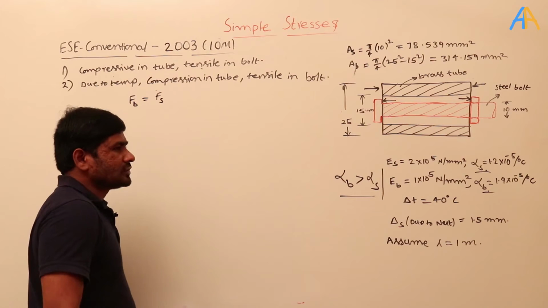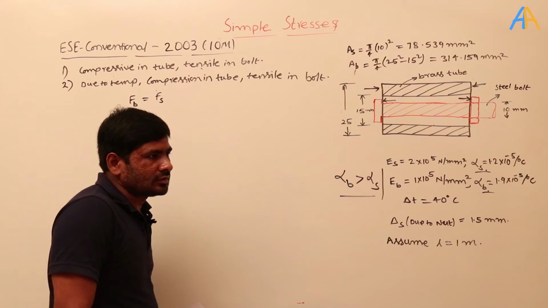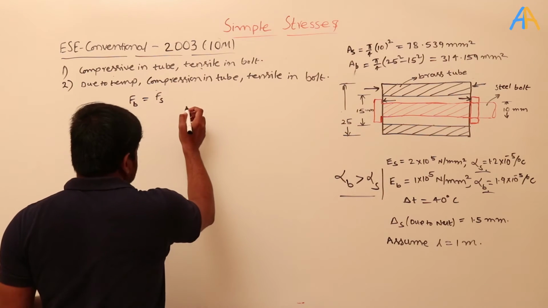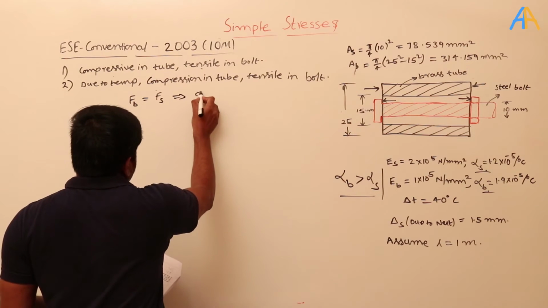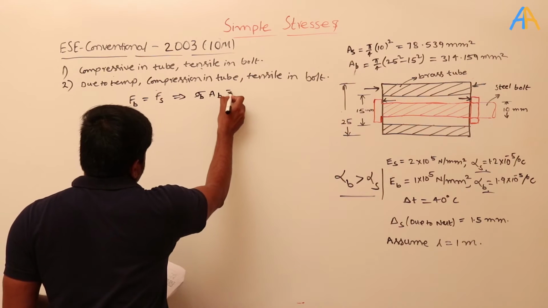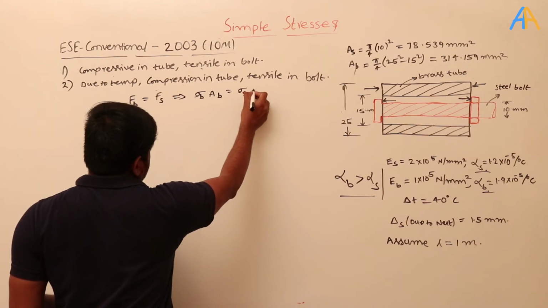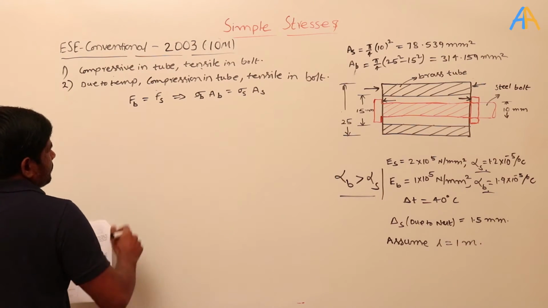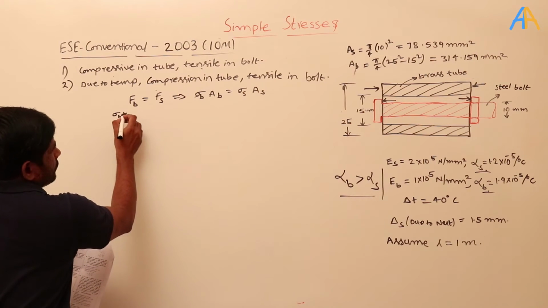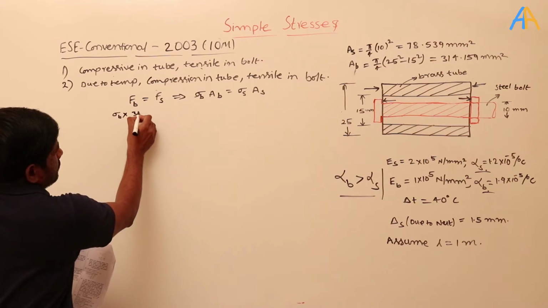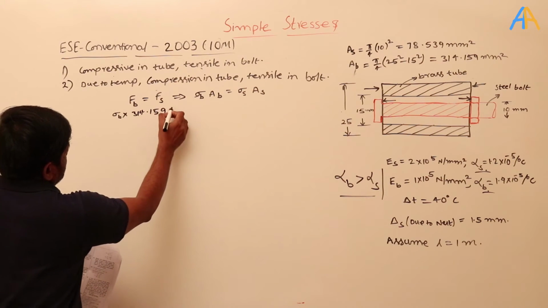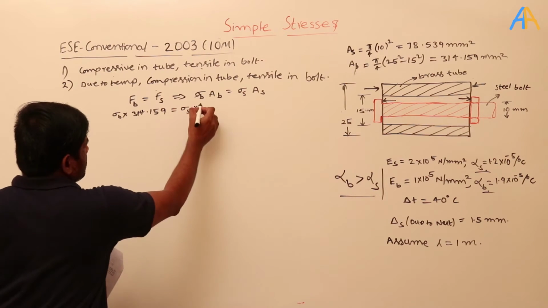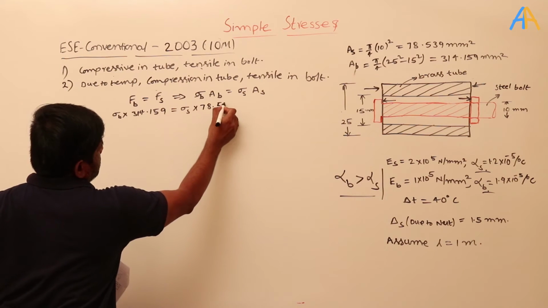If I convert these forces into stresses, force equals stress into area, that means sigma B A B equals sigma S A S. If I substitute the A S and A B values, sigma B into A B, which is 314.159, equals sigma S into A S, which is 78.539.